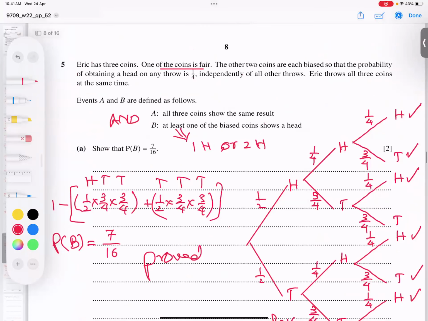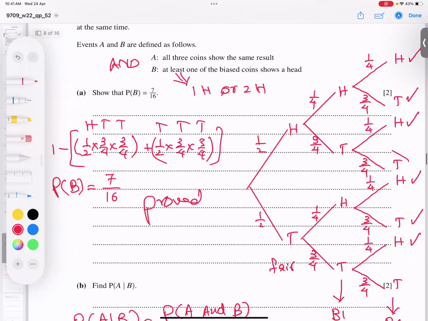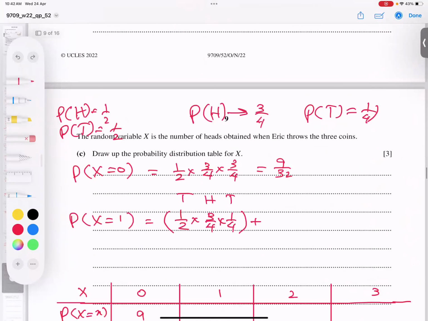So if it is THT, I think the best idea is I'm writing for the first branch half and 3 by 4, 3 by 4, 2 times. And I'm erasing this one. So this is coming 3 by 4, 3 by 4. I hope you are understanding well now. But if a tail comes here and the head appears in the middle, now half, but now it will come head, it is coming 1 by 4, sorry, 1 by 4.